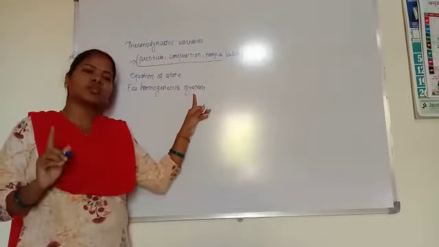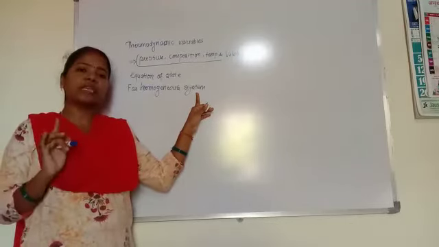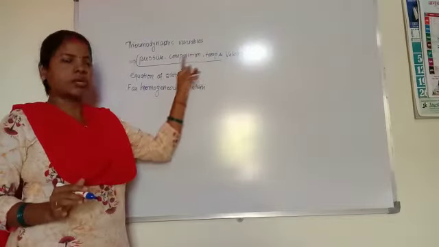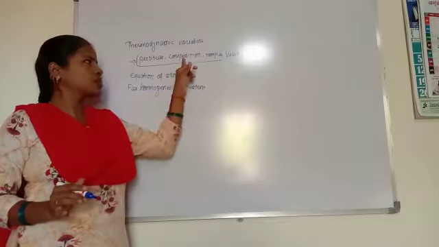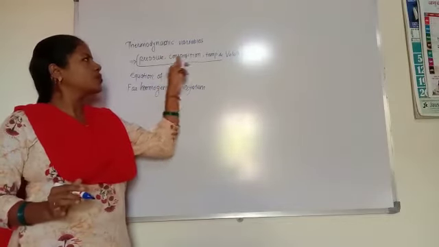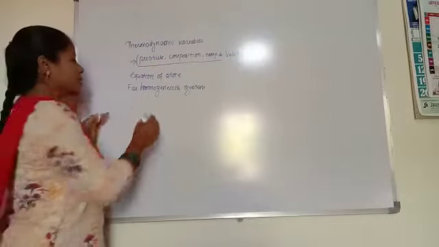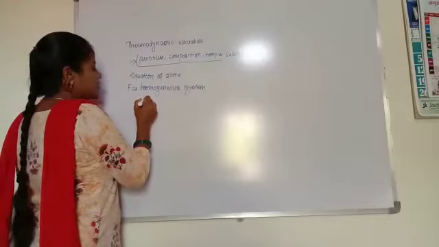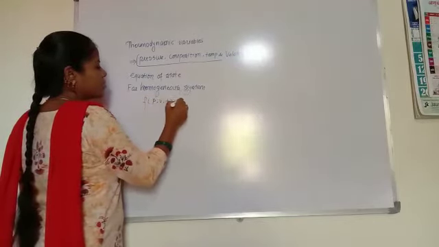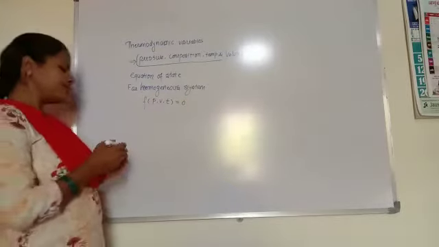A homogeneous system consists of only one uniform substance, a uniform phase, that is, only one phase. That's why the composition is fixed in a homogeneous system. So the system can be completely determined with the three variables pressure, temperature and volume. In general, the equation of state for the homogeneous system is f(P, V, T) equals 0.